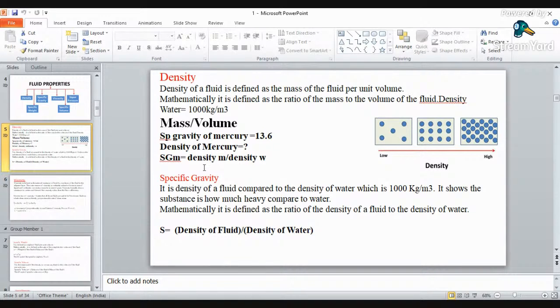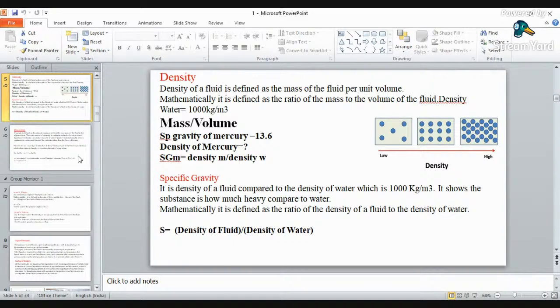If you are given the specific gravity of mercury, here you can put it in this formula. You can put the specific gravity of mercury as 13.6 is equal to density of your material, which you have to find out, and density of water we know is 1000 kg per meter cube. In case of liquid; if you are dealing with gases, then it will be 1 kg per meter cube. Okay, so here you will directly multiply 13.6 into 1000, that is 13600, which will be the density of the material or of that particular liquid.